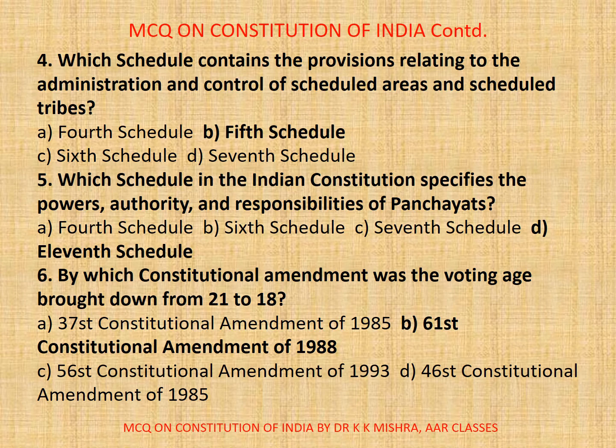Now, question number 6. By which constitutional amendment was the voting age brought down from 21 to 18? Options are A. 37th Constitutional Amendment of 1985, B. 61st Constitutional Amendment of 1988, C. 56th Constitutional Amendment of 1993, D. 46th Constitutional Amendment of 1985. Correct option is B. 61st Constitutional Amendment of 1988.